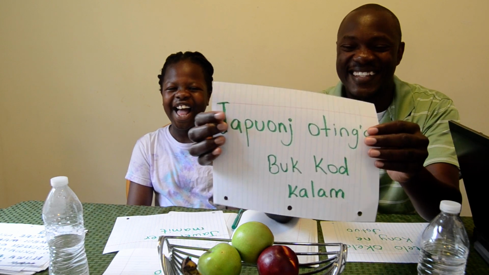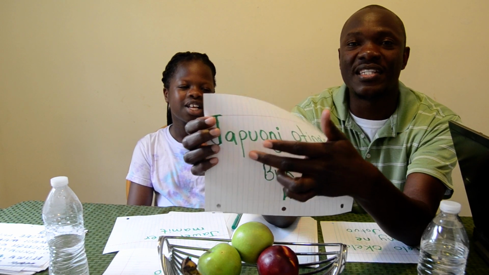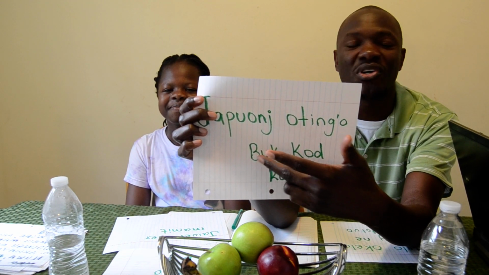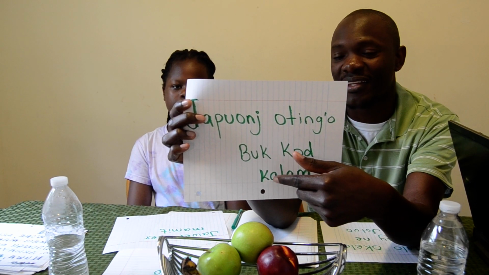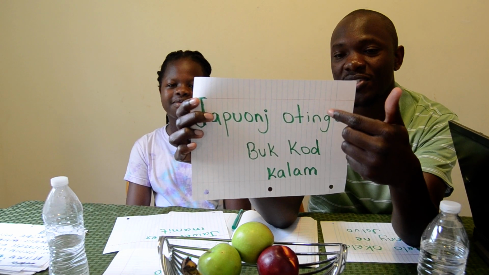Japuonj otingo book kod kalam. The teacher carried a book and a kalam, a pencil. Japuonj otingo book kod kalam. Japuonj is teacher. Teacher is carrying a book. Book is book. And kalam, a pen, pencil or a pen. Teacher carrying book and pen. Japuonj otingo book kod kalam. You're good at this now. You're famous.